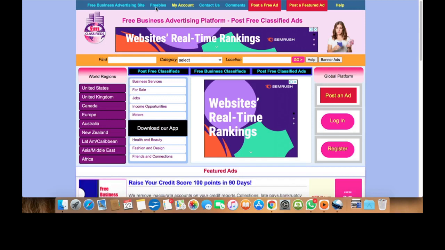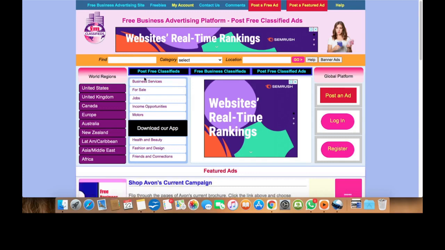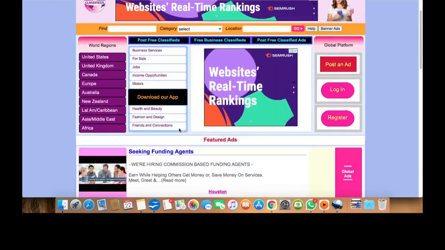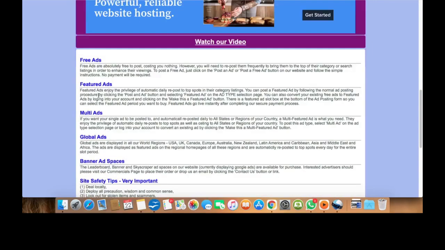This platform gets a lot of visitors every day, and as you can see here, it is monetized. It means Google has a partnership with it through AdSense, and we know that AdSense partners with websites that get traffic. So this platform gets a lot of traffic from all around the world every day. You want to make sure that you get those people visiting this website to see your free ad. First thing first, make sure that you sign up for free.